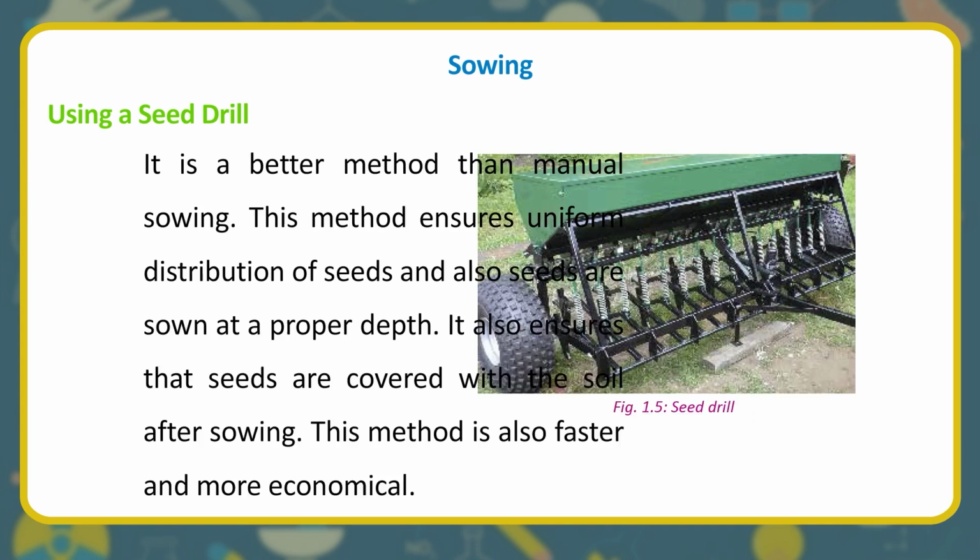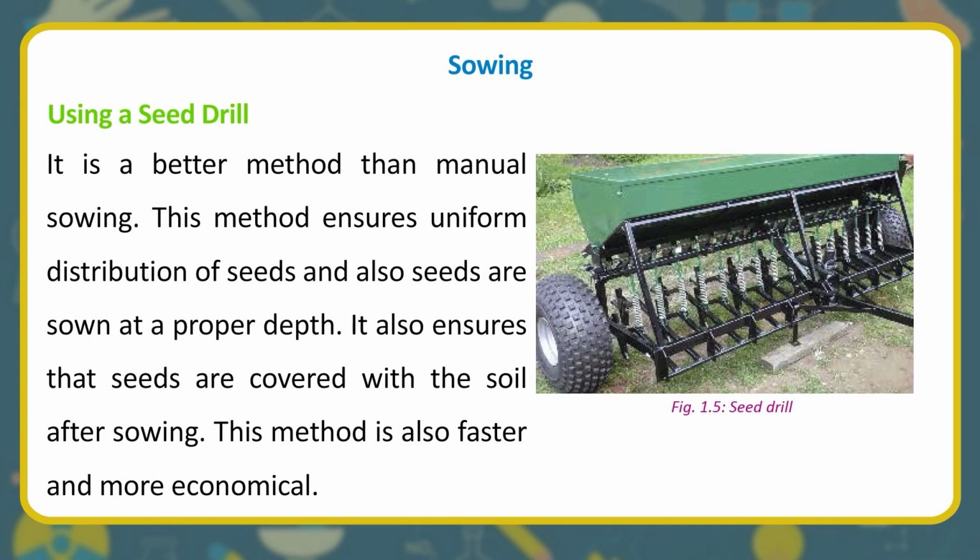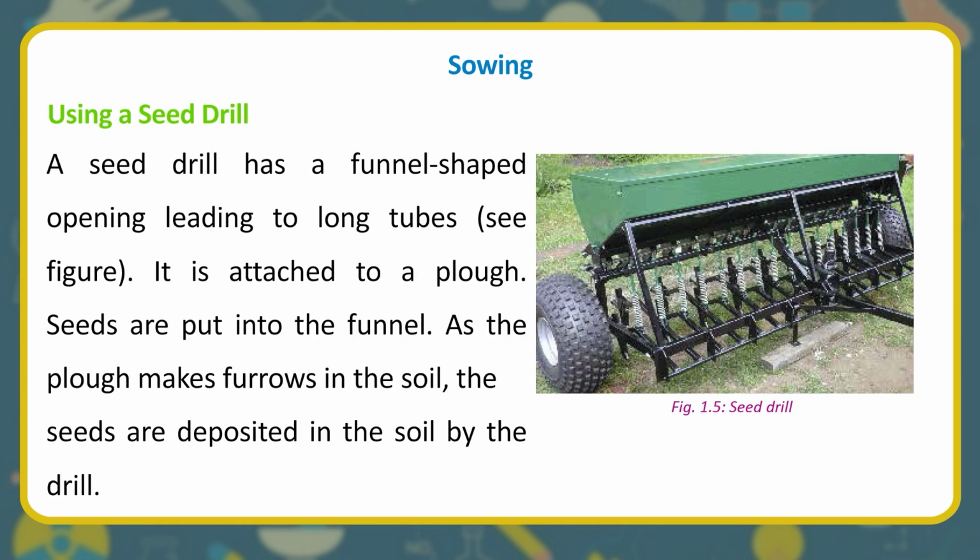Using a seed drill. It is a better method than manual sowing. This method ensures uniform distribution of seeds, and seeds are also sown at a proper depth. It also ensures that seeds are covered with soil after sowing. This method is also faster and more economical. A seed drill has a funnel-shaped opening leading to long tubes. See figure. It is attached to a plow. Seeds are put into the funnel. As the plow makes furrows in the soil, the seeds are deposited in the soil by the drill.